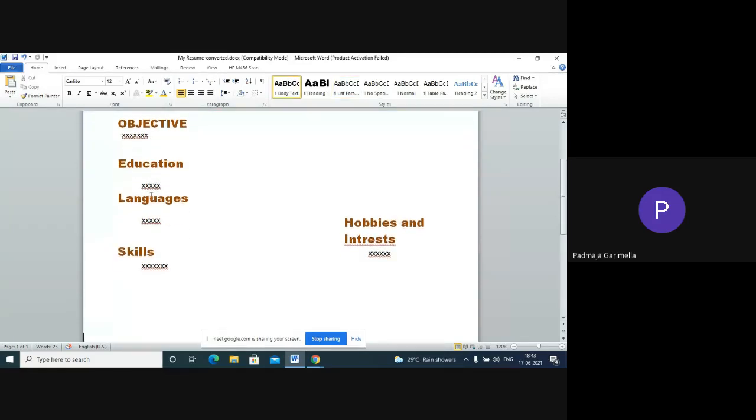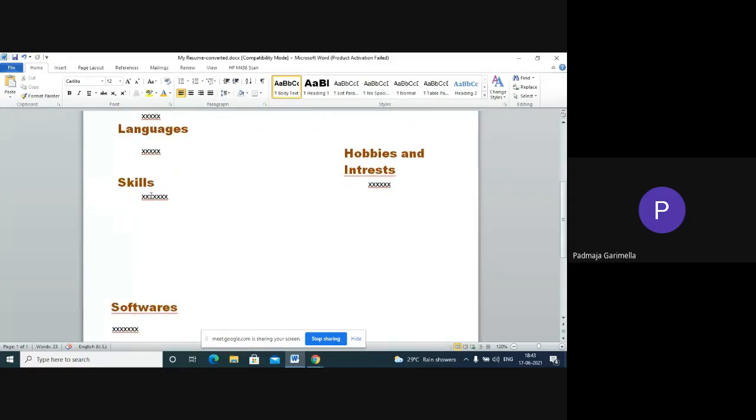And next comes softwares. Now everything has been made digital. In my case, I would write softwares as MS Office, Tally ERP, Zoho Books. These are the only softwares which I know, so I'll mention those which I know perfectly. We should never write softwares in which we have only half knowledge. We should always mention those in which we are very confident.